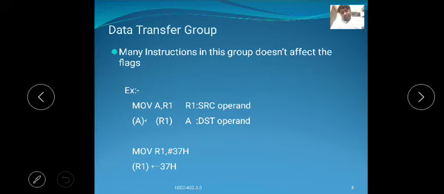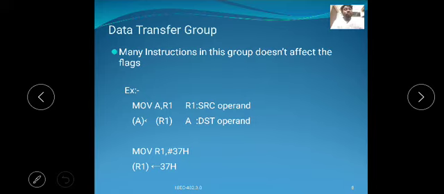Source and destination are the two locations.